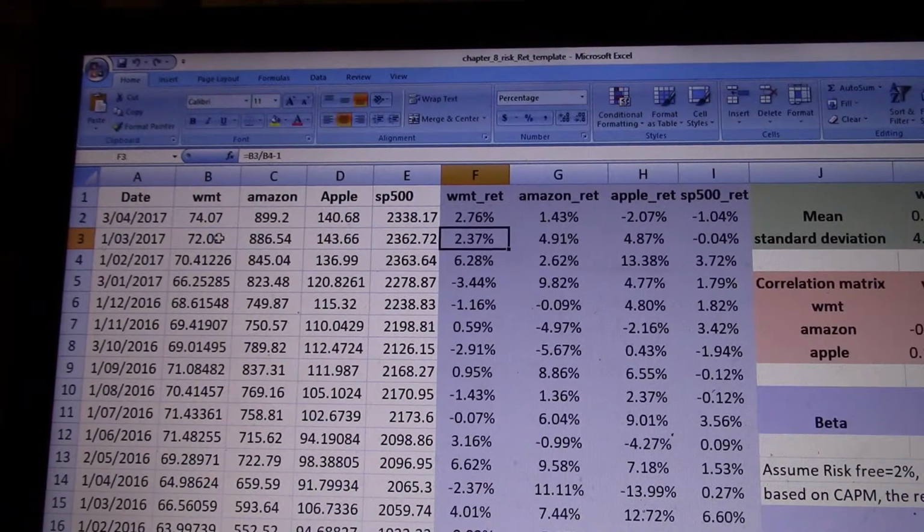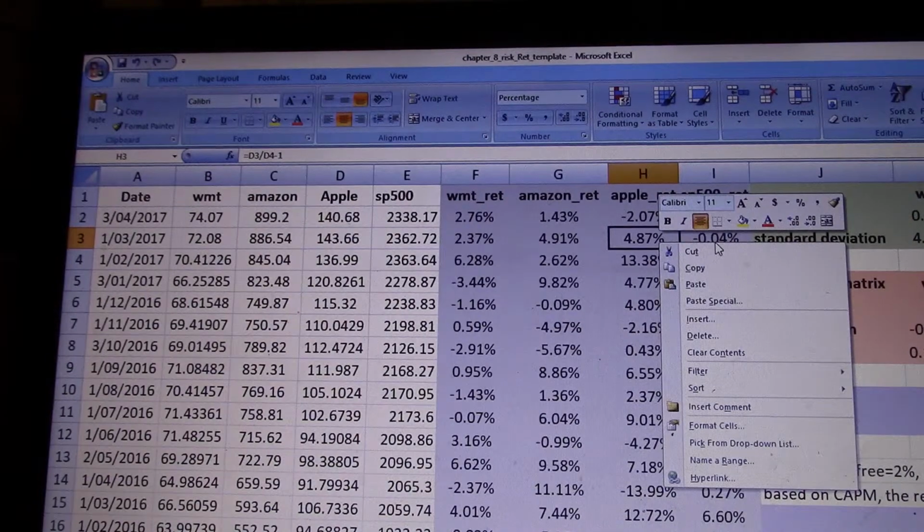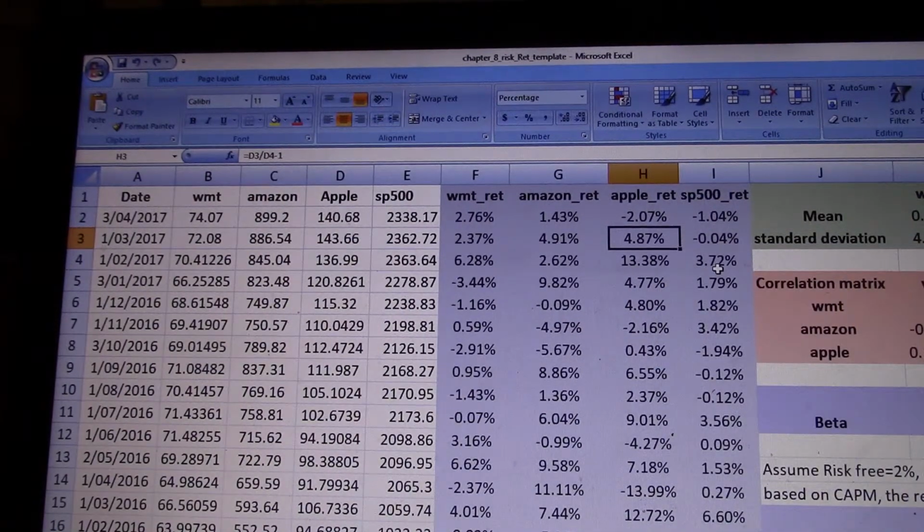I repeat this process and calculate the stock returns a month earlier, then 2 months earlier. I repeated for Amazon, Apple and the S&P 500. So I got monthly stock returns for the 3 companies and the S&P 500 in the past 5 years.